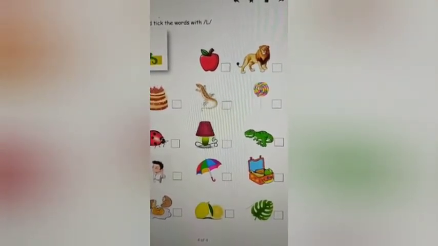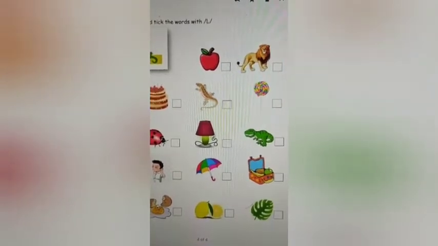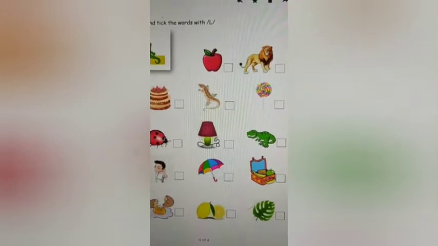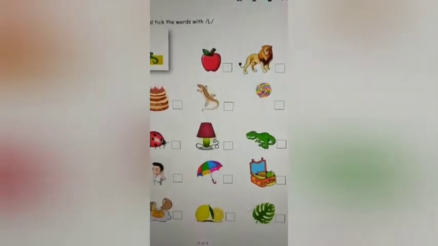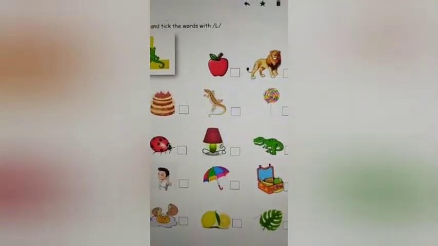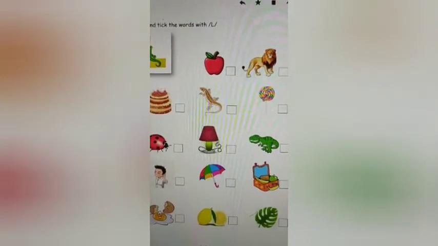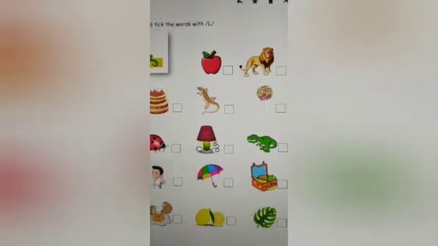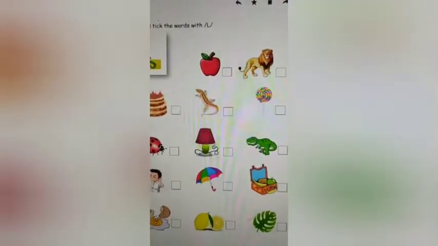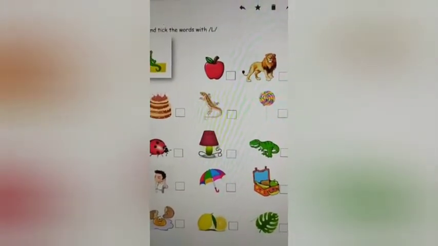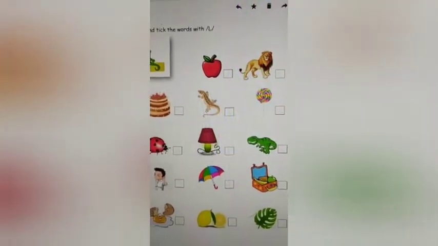Yes, the sound for letter L is L. Okay, so it will help you revise the sound L. So herein you have to tick the pictures that begin with the sound L, or you can color that box. Yes, you can color the box or tick the box of only those pictures that begin with the sound L, begin with the letter L.